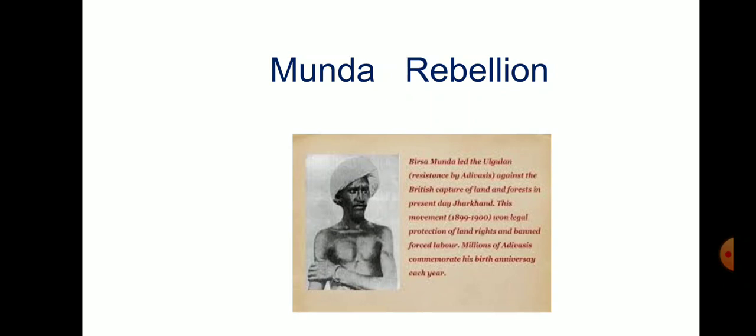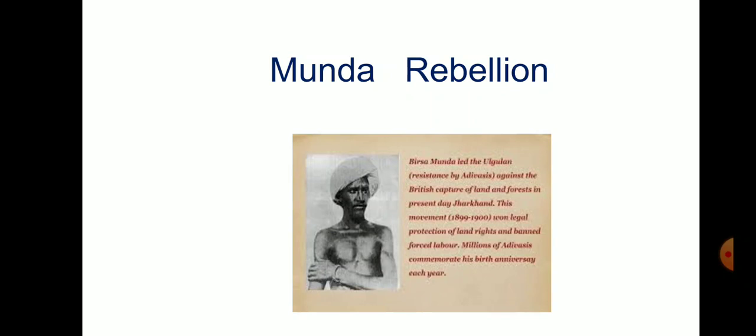The British came down heavily against the rebellion and arrested Birsa in 1895 and imprisoned him. He died soon after due to cholera. Though this movement was not successful, sporadic protests continued. Tribal people continued to protest against the British.